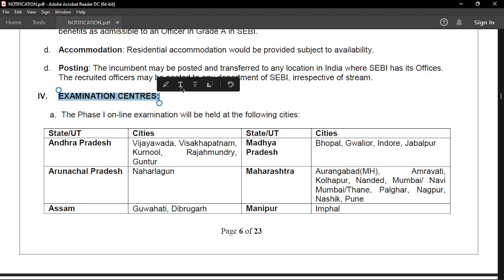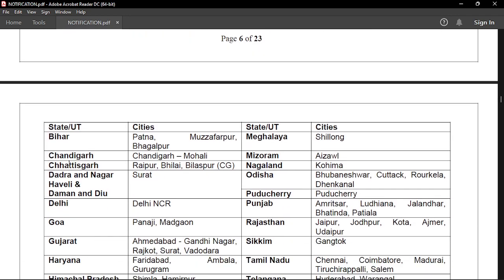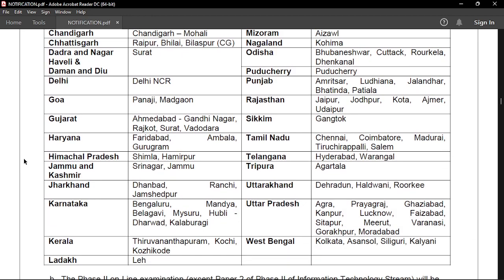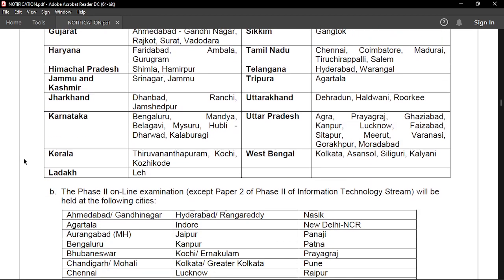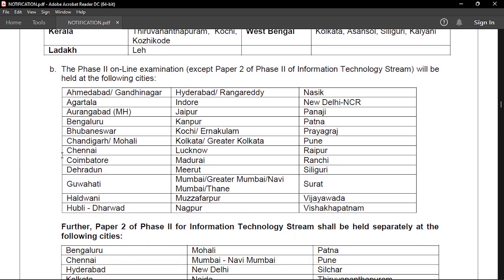Your examination centers, check out all of your examination centers which are near to your location, and I recommend you guys to visit your examination center 1 or 2 days prior to the actual examination date, because it will give you an idea about the time that you took to go to the examination center. And it is really very important for you to do that, because I've seen some aspirants who missed out on the examination because they were a little late to the examination center.